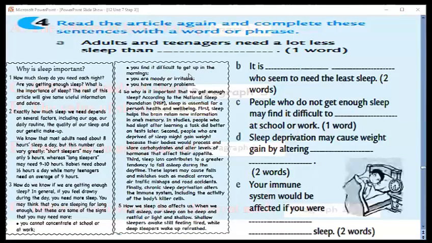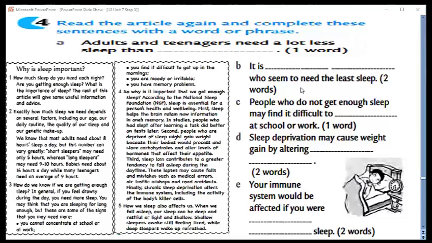It's very important. Here you have to read the article again and complete the sentences with a word or phrase. Adults and teenagers need a lot less sleep than here. One word, babies. I think that here you have to write babies. This is in B, you have to write 2 words. In C, 1 word. In D, 2 words. In E, you have to write 2 words. Take care. You have to complete it with words from the article.